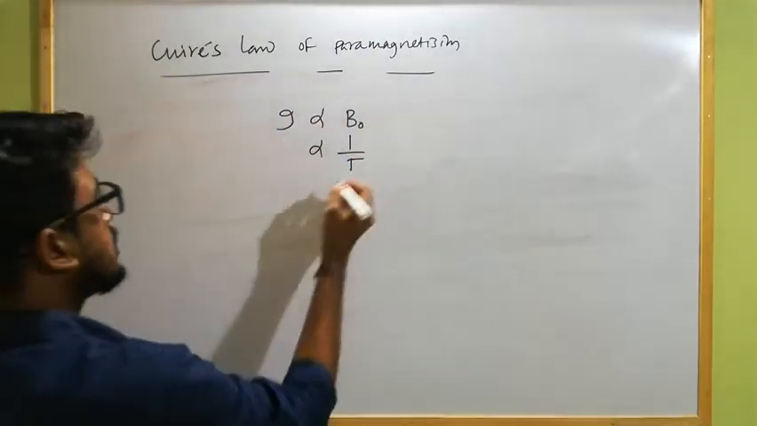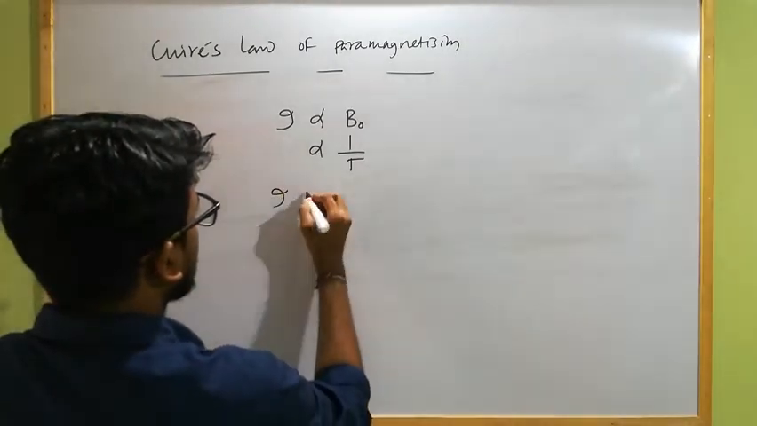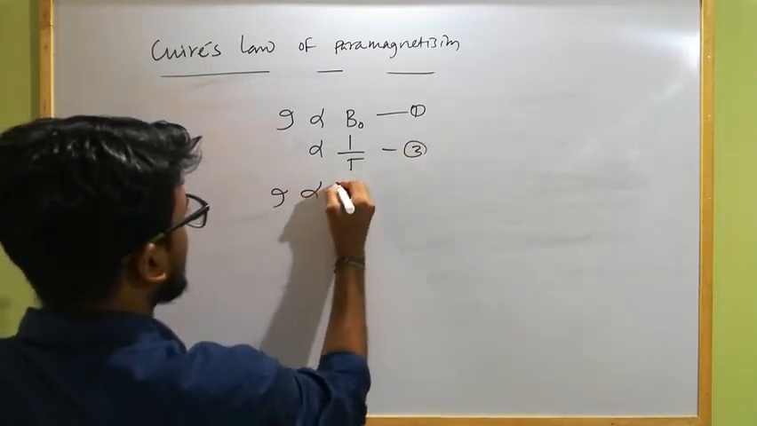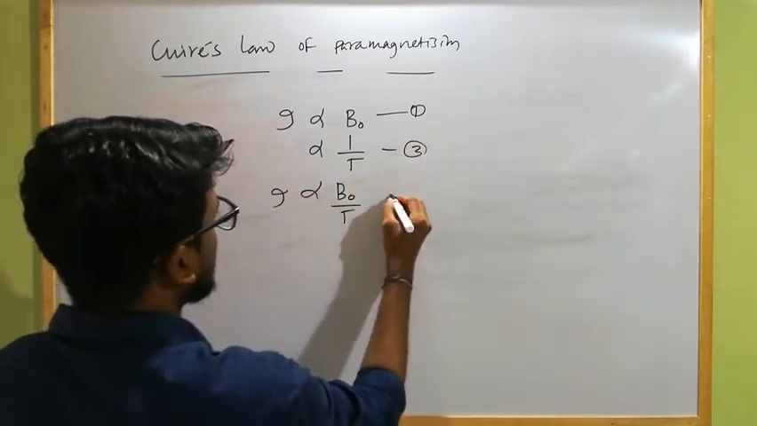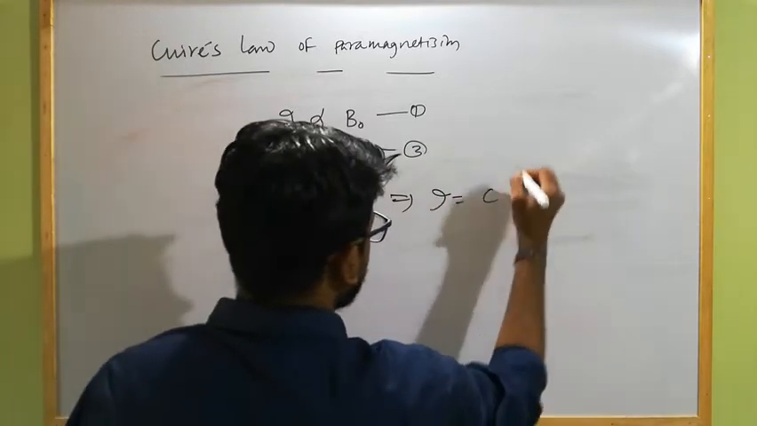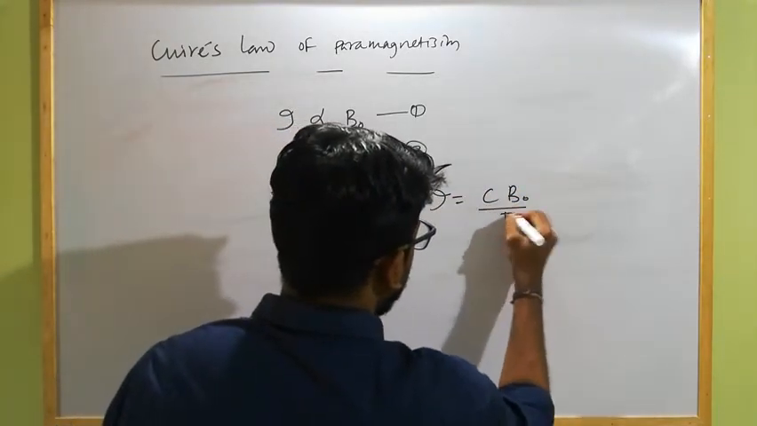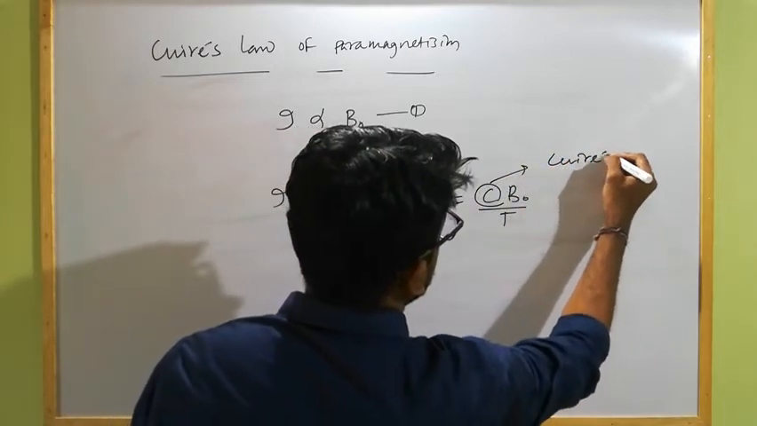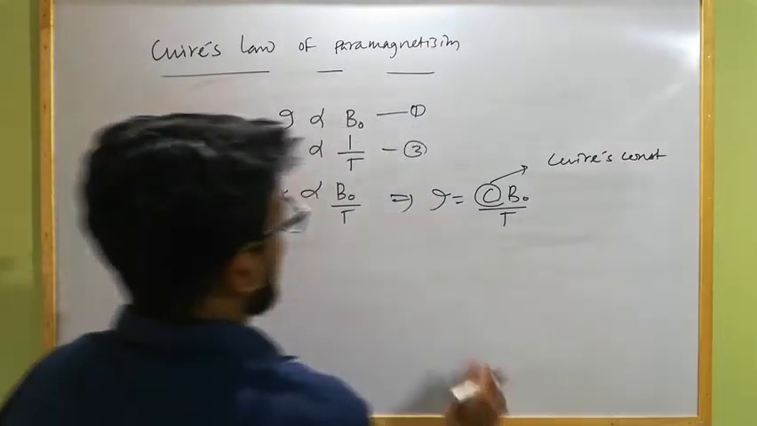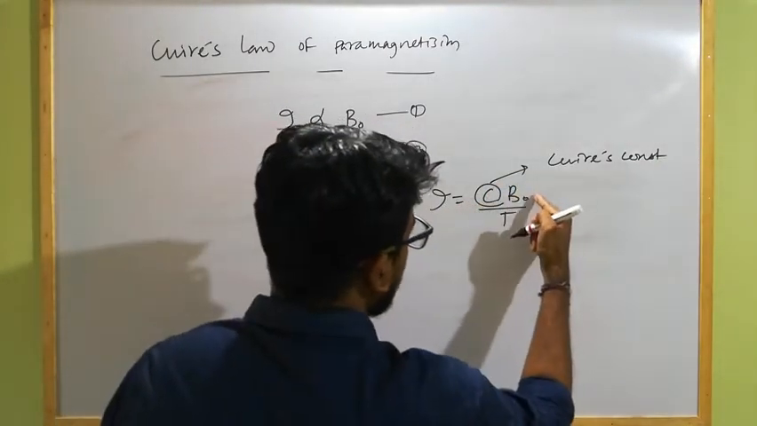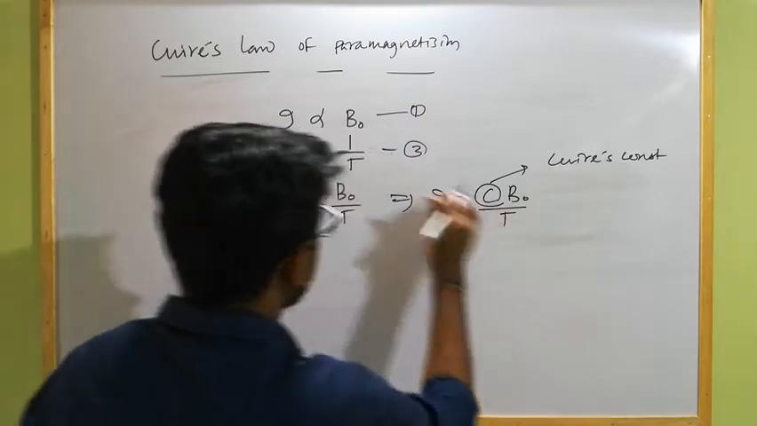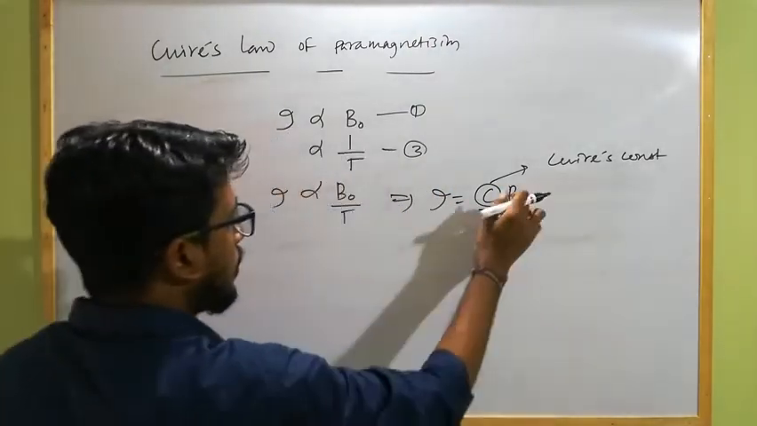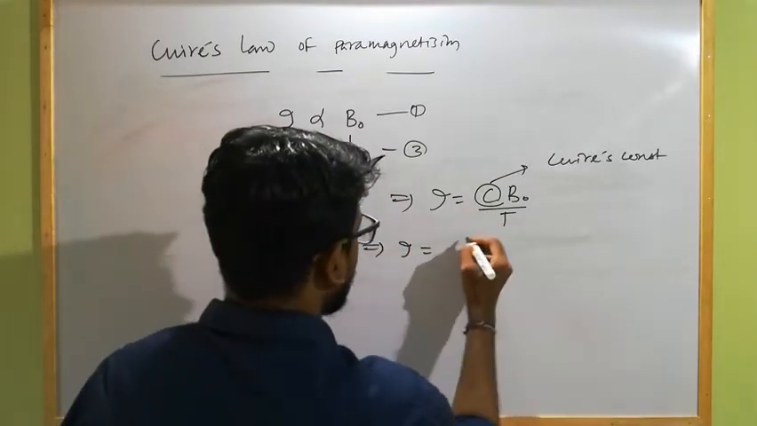So by combining these two, Curie proposed a relation. If we combine equations 1 and 2, we will get I is proportional to B naught by T. This implies I equals some constant C into B naught by T. What is C? This is known as Curie's constant. So I equals Curie's constant into B naught by T. What is T? The absolute temperature of the paramagnetic substance, and B naught is the external magnetic field strength.